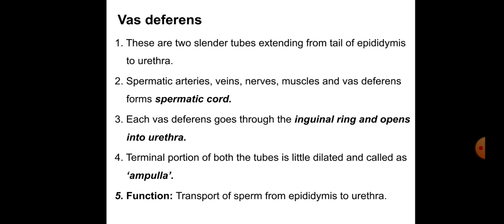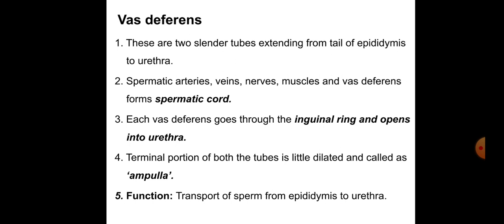Each vas deferens goes through the inguinal rings and opens into the urethra, and the terminal portion of both tubes is a little dilated and called the ampulla. The most important function of the vas deferens is transport of sperm from the epididymis to the urethra.